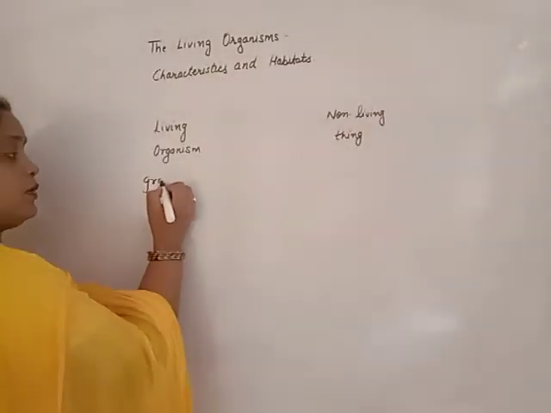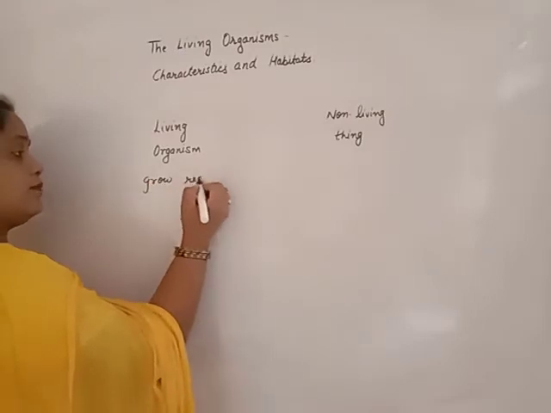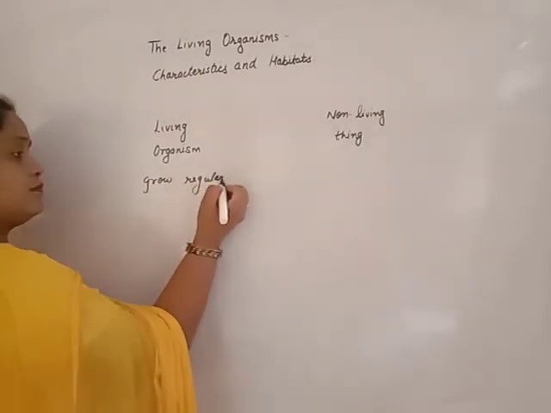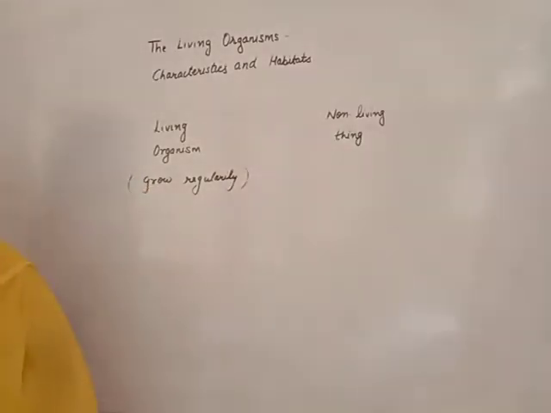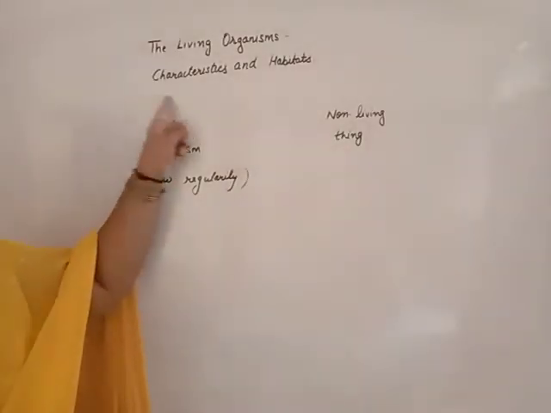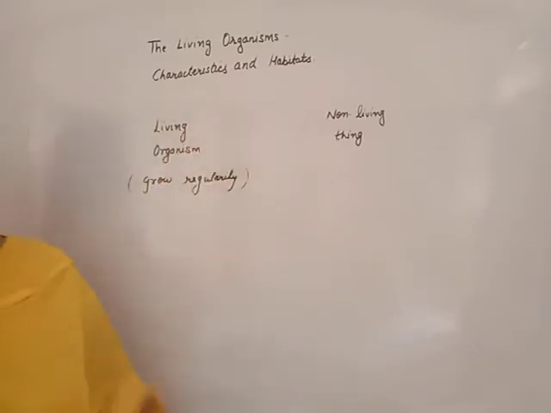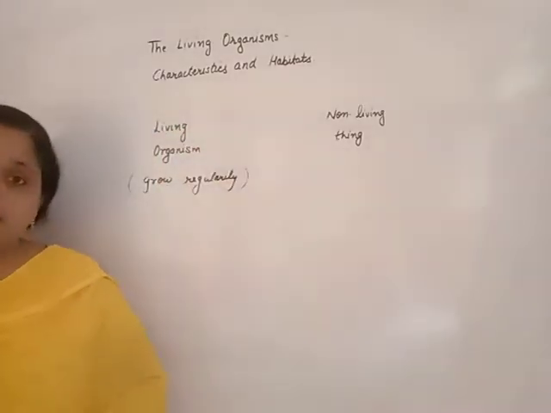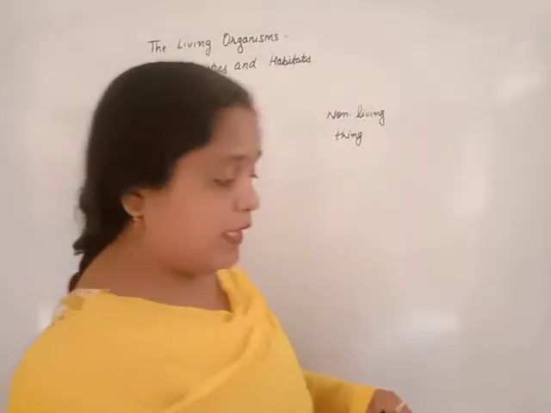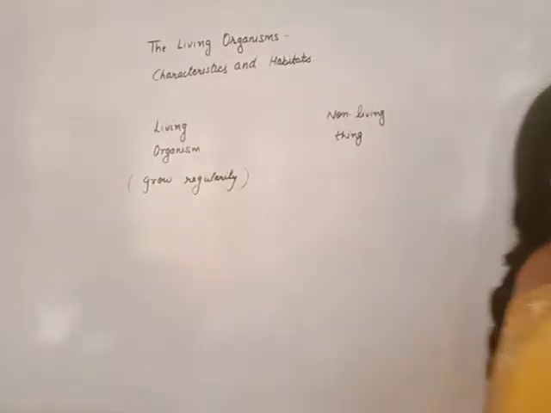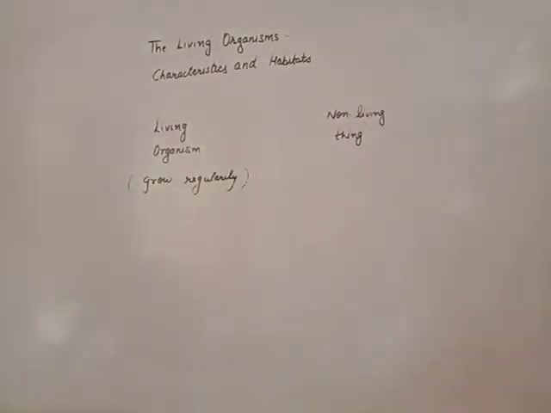The thing which will grow regularly up to a limited age, these are living organisms. But some things present in your surroundings, like a table, chair, your pen, your copy, your bed, do not grow with time. They are stable. They remain as they are.